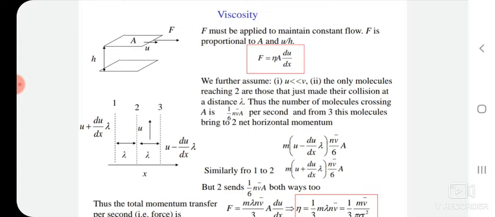Hence, we assume that there is no slip between the solid surface and the fluid, or the relative velocity is zero at the fluid-solid interface. It means that as we go from the surface, the velocity of the fluid goes on increasing. It is maximum at the center and minimum at the surface of the solid.